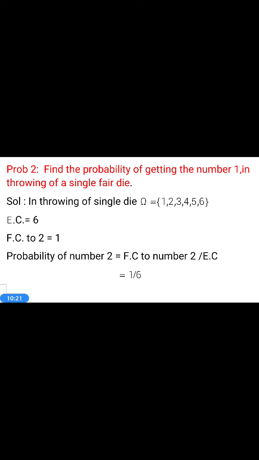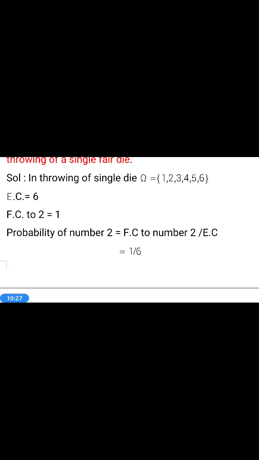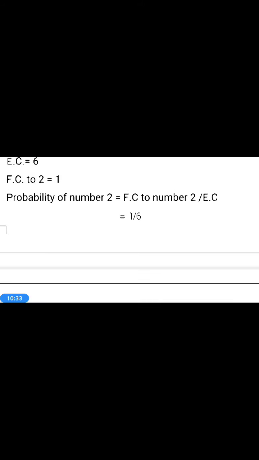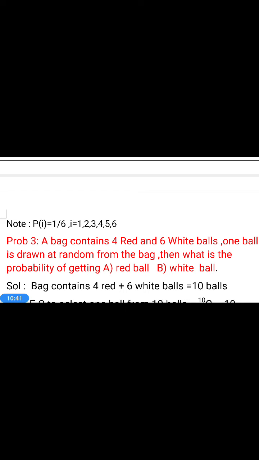Therefore, favorable cases to 1 is 1. Probability of number 1 is favorable cases to 1 by exhaustive cases, that is 1 by 6. So the probability of 1 is 1 by 6. The probability of 2 is also 1 by 6. The probability of 3 is also 1 by 6. Therefore, the probability of any number, that is P of i, is equal to 1 by 6 for all i equal to 1, 2, 3, 4, 5, 6.